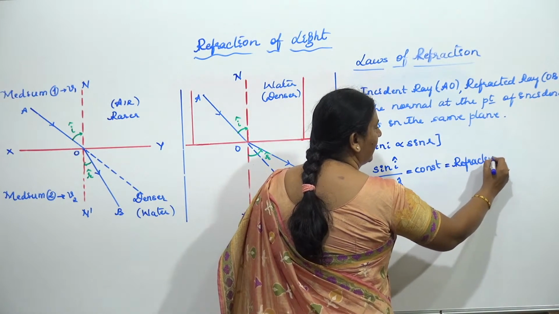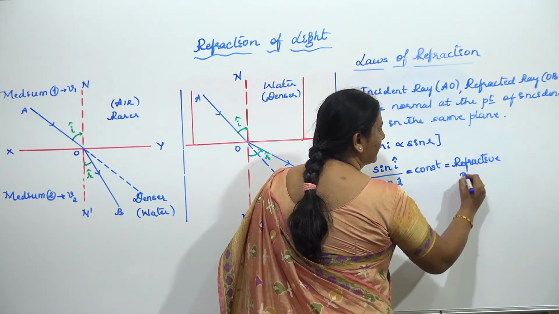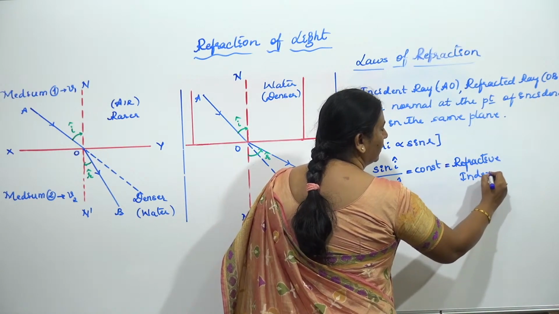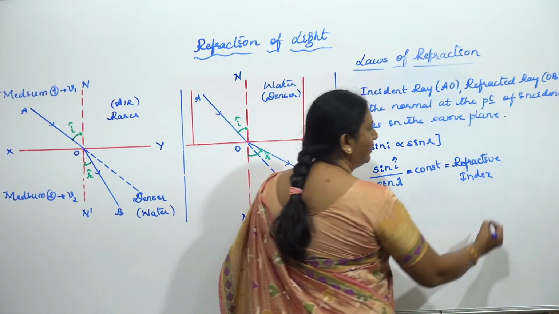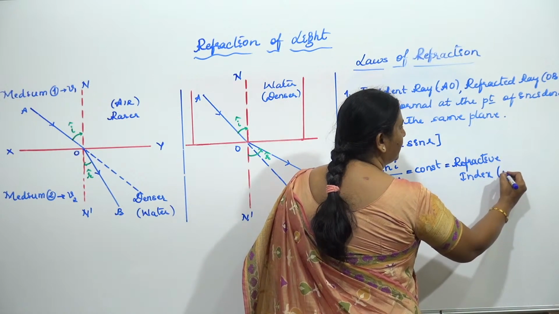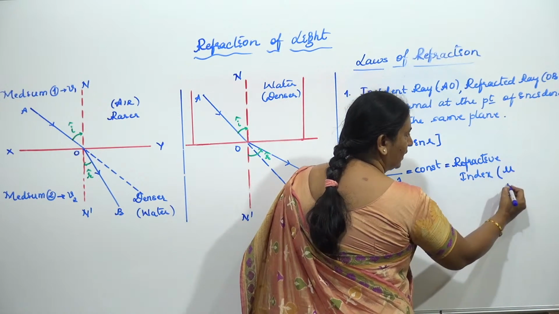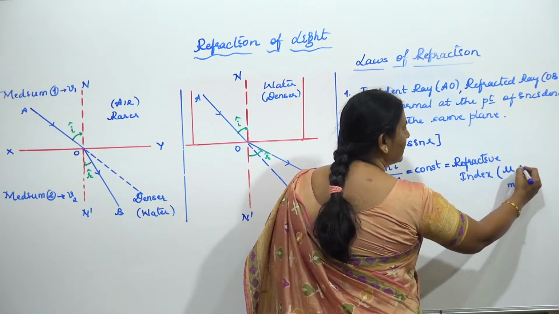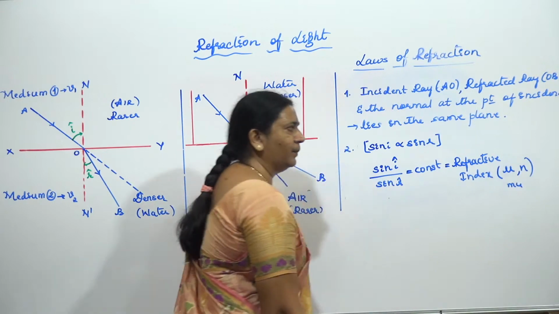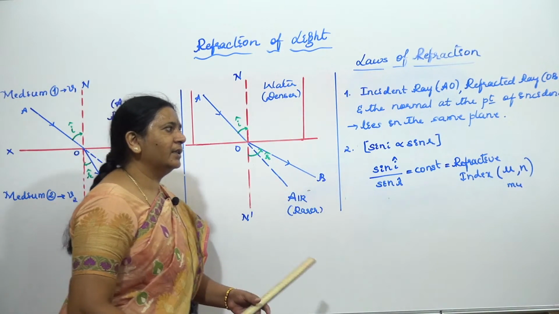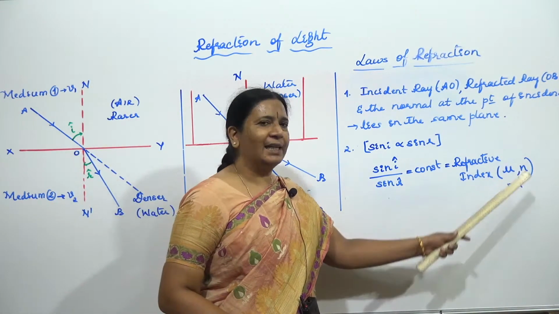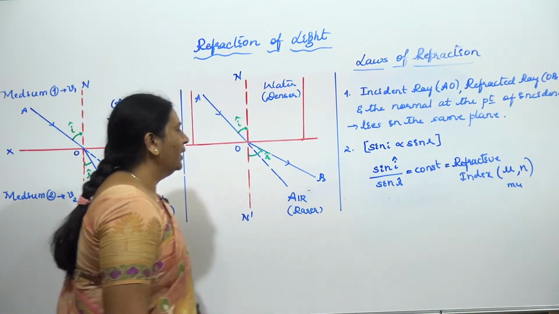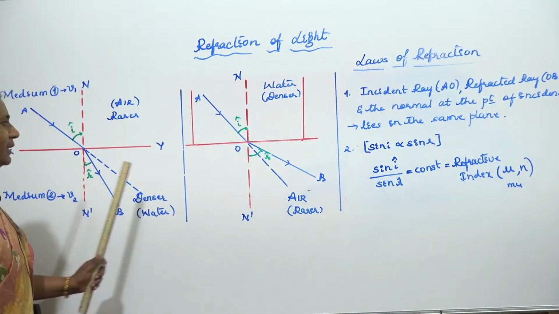A refractive index, which is going to be represented by either mu or n as the notation. Children, you can use mu, or you can use n. But how will you write for these things?